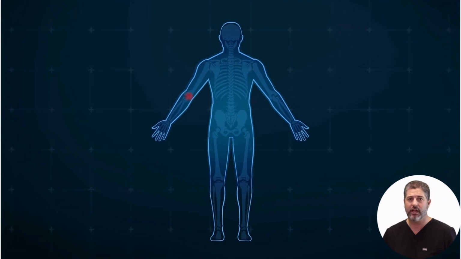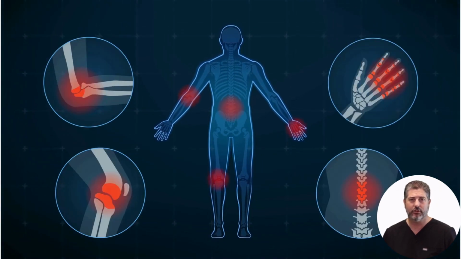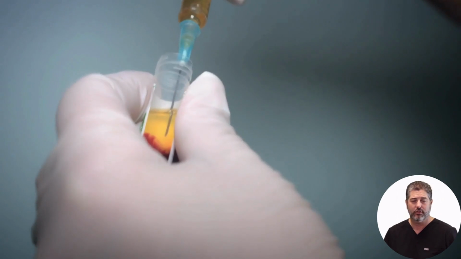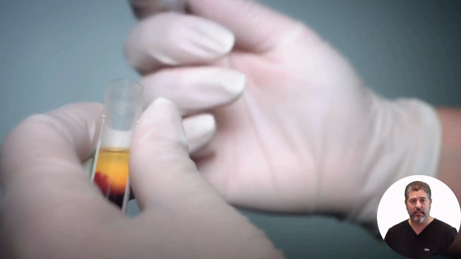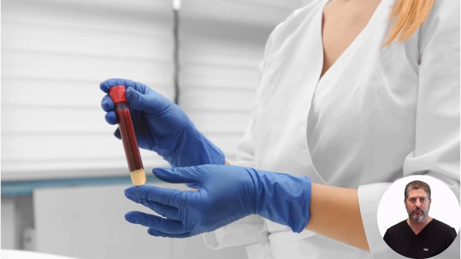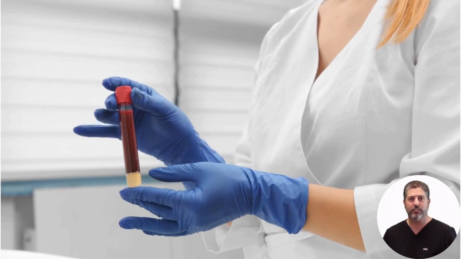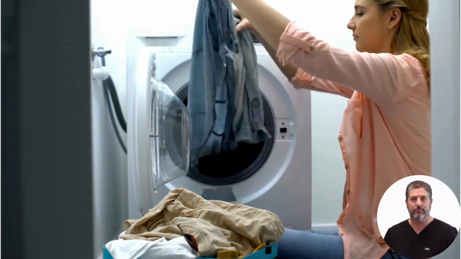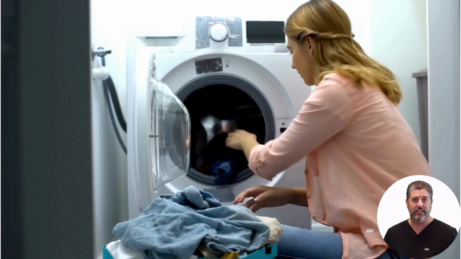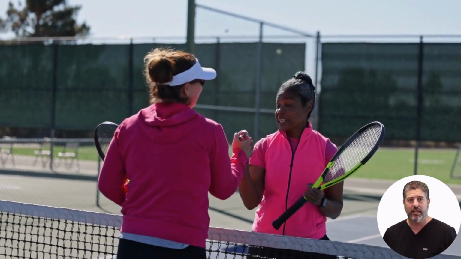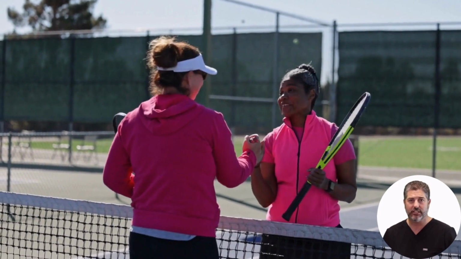PRP is used to treat osteoarthritis, tendon injuries, acute sports injuries, and post-surgical repair. Benefits include accelerated healing, reduced pain, improved function, and the potential to avoid invasive surgery. Risks can include infection, nerve injuries, pain at the injection site, or tissue damage. Patients typically resume normal activities immediately, but complete healing may take weeks to months. The goal is to enhance healing, reduce pain, and improve function in the injured area.